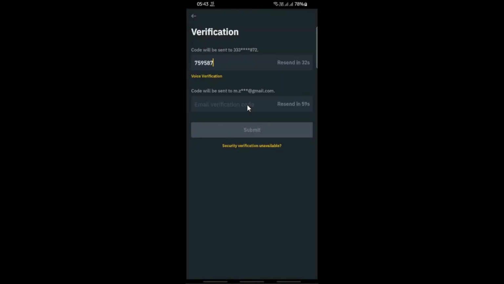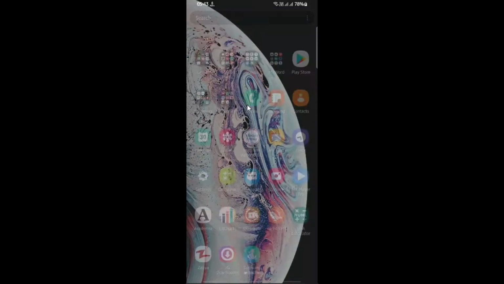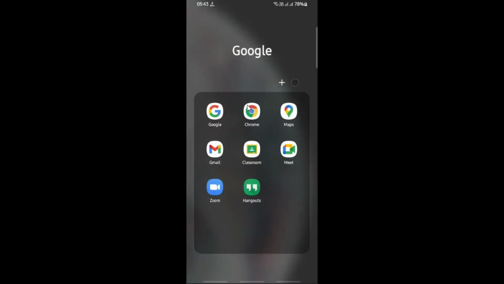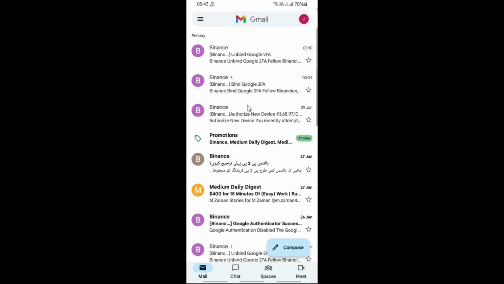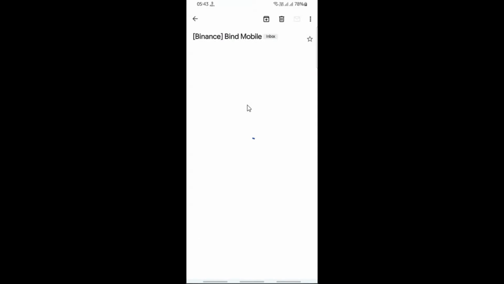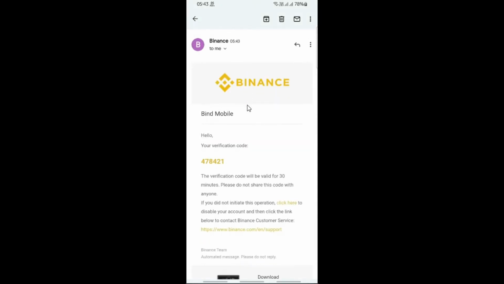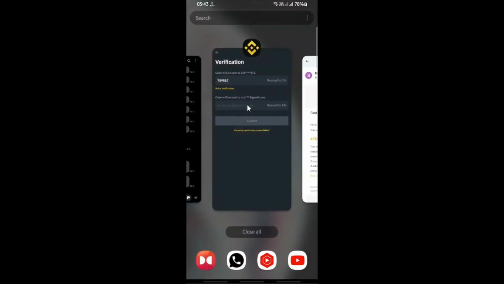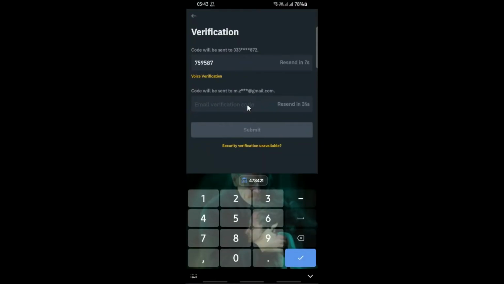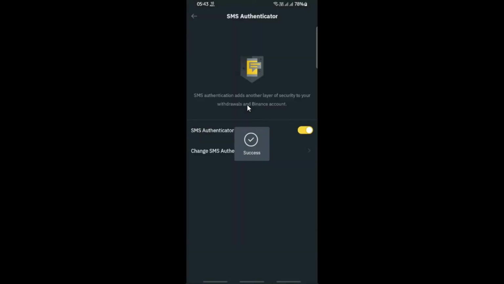You will receive a code on your Gmail account. Go to your Gmail app. Refresh your inbox. Copy the code. Go back to your Binance app and paste it. Click on submit and we are done with SMS authentication.